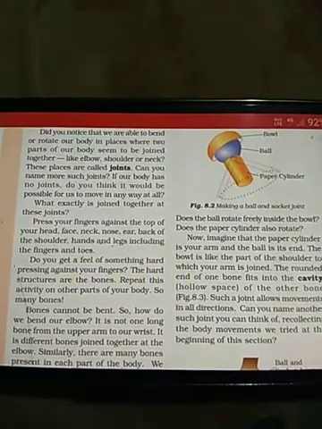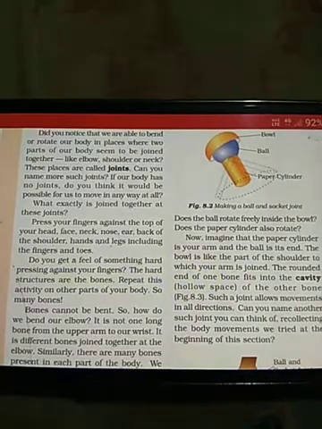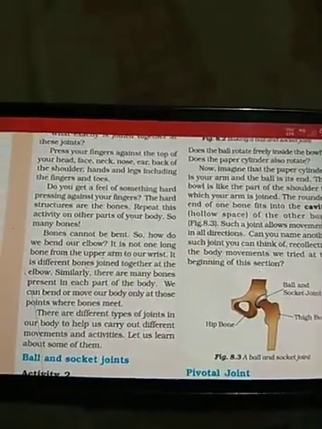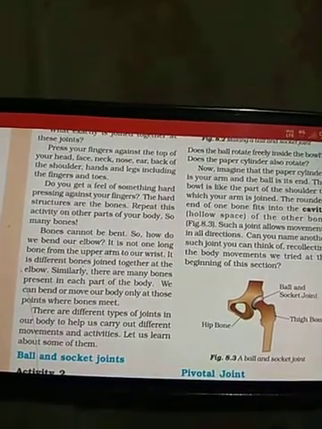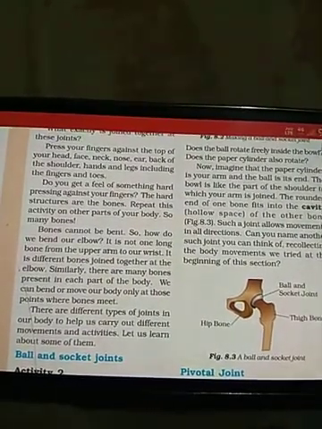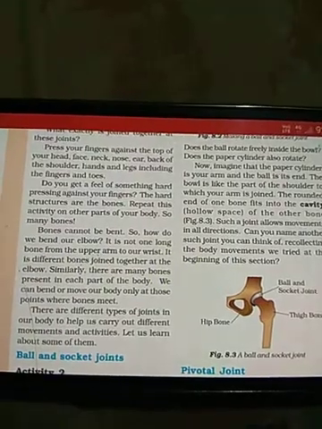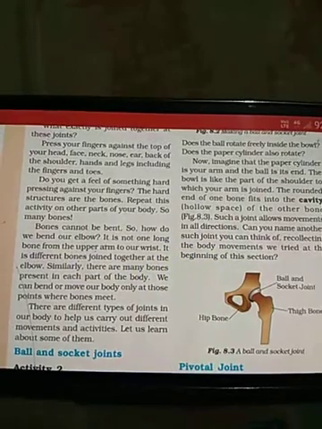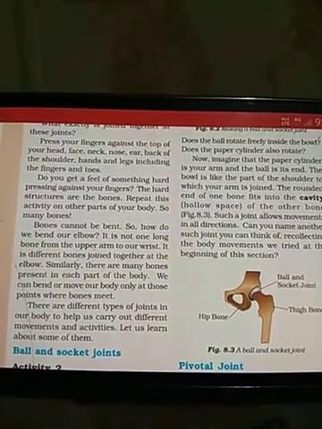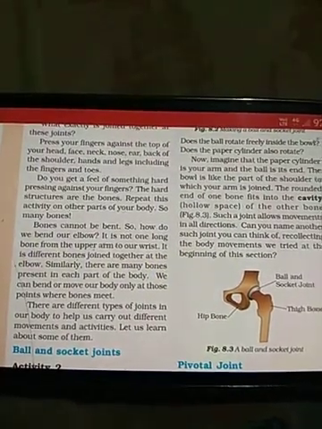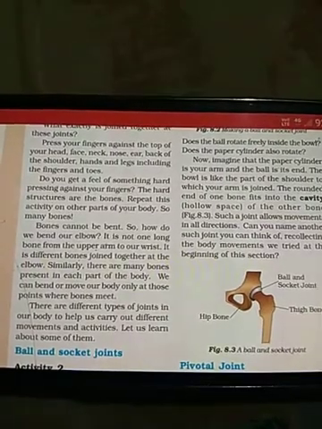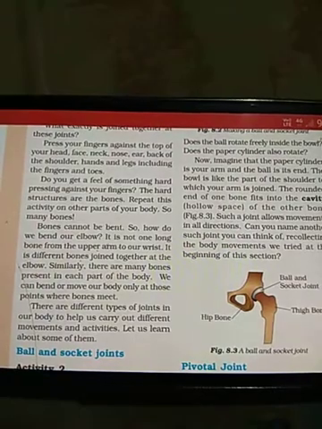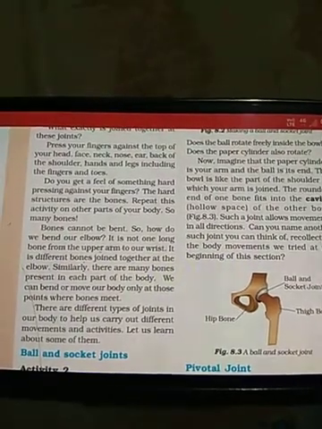Similarly, there are many bones present in each part of the body. We can bend or move our body only at those points where bones meet. As explained earlier, joints are the places where two or more bones meet to allow movement in the body. So we cannot bend our bones, but we can bend our body where these bones meet each other. That means we can bend our body at the joints.